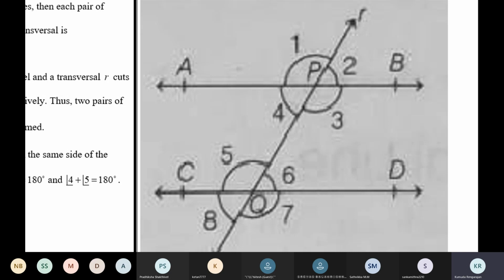Now, children, this is one thing. Now use 3. 3 and which other angle makes 180?